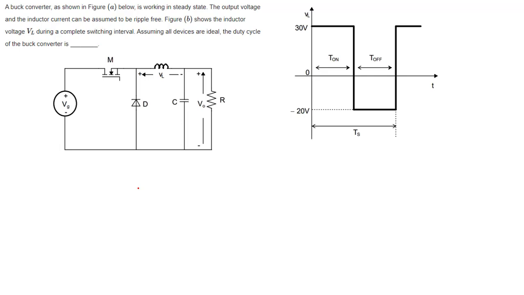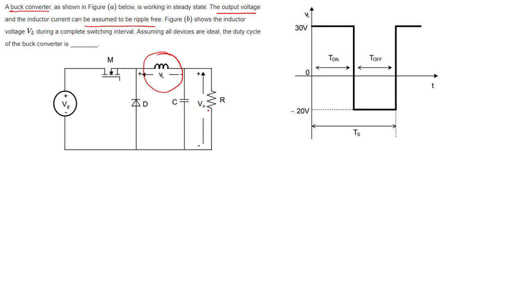Okay, next question. A buck converter. He only gave a buck converter, and it is working in steady state. See, buck converter, that's why the inductor is at the load side. All are buck converters only. Now what we are discussing: the output voltage or inductor current can be assumed ripple free.